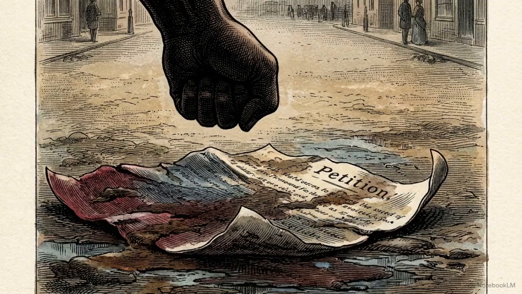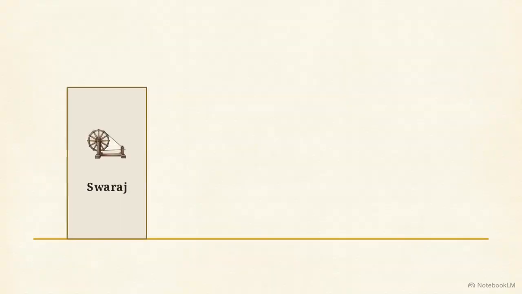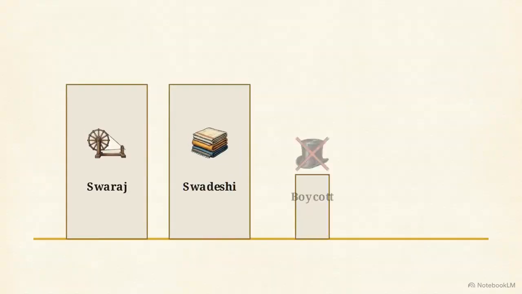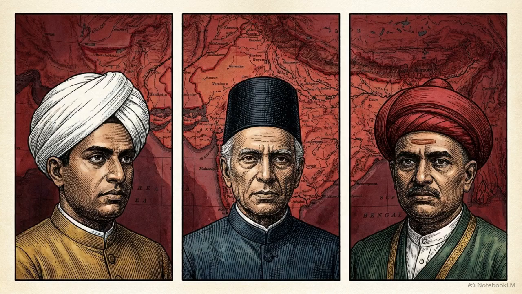The momentum of the Swadeshi movement forced the Congress to escalate its demands at the 1906 Calcutta session. They adopted 4 radical new objectives: Swaraj, or self-rule, Swadeshi, the boycott of foreign goods, and national education. An extremist faction within the Congress, led by the Lal Bal Paul triumvirate, pushed for aggressive implementation of these pillars across all of India.